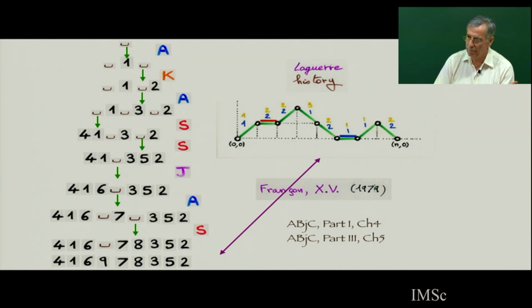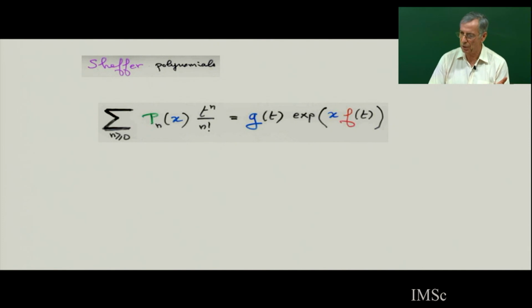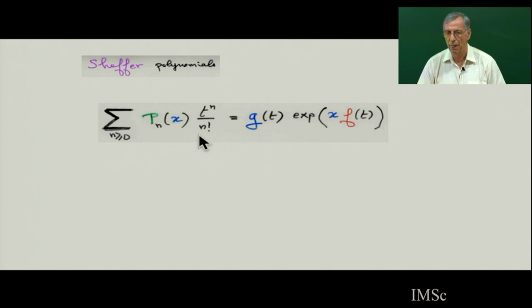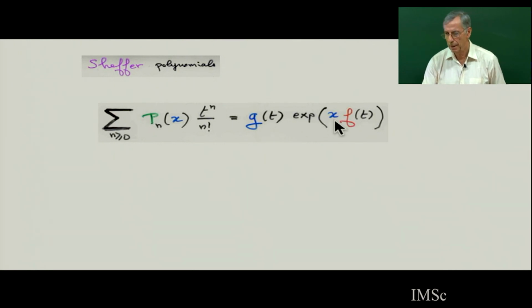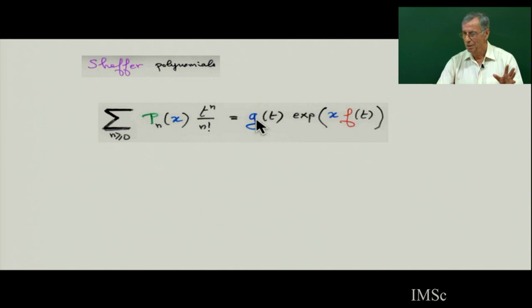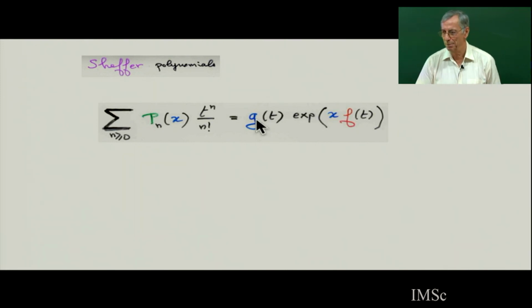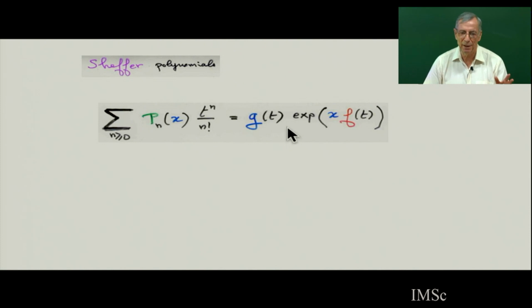Now, Laguerre polynomials and Hermite polynomials are in fact the so-called Sheffer polynomials. They are related to exponential generating functions because Sheffer polynomial, this is a formal definition. It's any sequence of polynomials, not necessarily orthogonal, that is Sheffer if and only if you can write them like this. There are 2 generating functions, f and g, such that the exponential generating function of the polynomials can be expressed as the product of g multiplied by this. If g is 1, then this is called binomial type polynomials. Sometimes this is called Appell polynomials, and this is sometimes called generalized Appell polynomials.